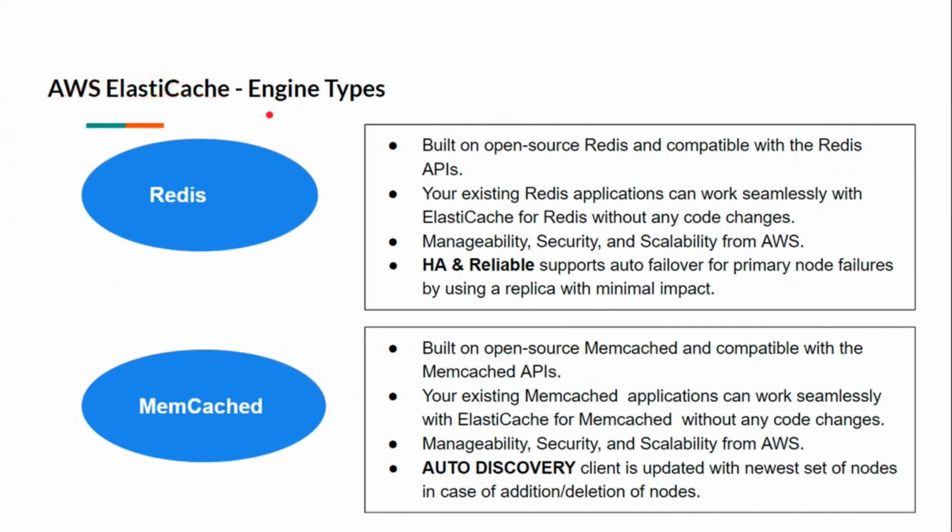AWS Elastic Cache supports two types of engines. One is Redis and another is Memcached. Implementation of both of these engines is based on their open source versions, and you can easily migrate your Redis based applications or Memcached based applications to cloud without any code changes. Redis is highly available and reliable as it supports auto failover for primary node failures by using replicas with minimal impact. And if we talk about Memcached, it supports auto discovery, which means client is always updated with the newest set of nodes in case of addition or deletion of new nodes.